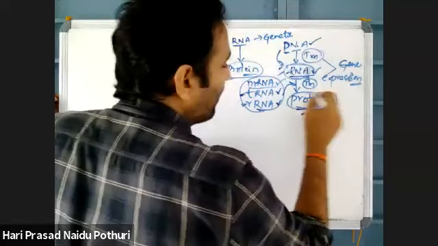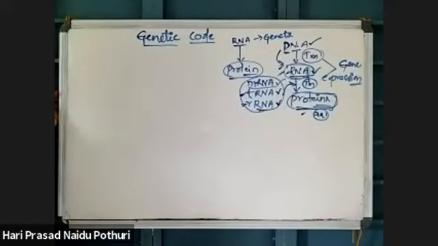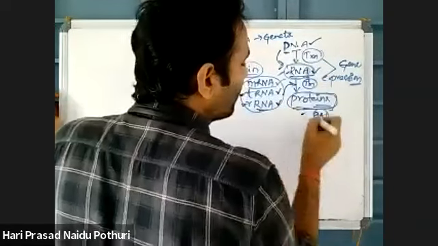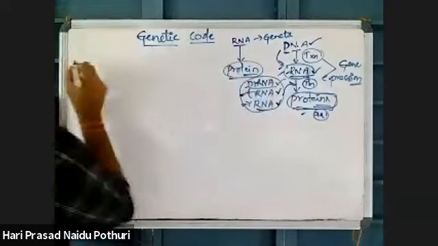Here, what is the language? Amino acid language. One language is modified to another language, that's all. That is decoding. So that's the decoding of this RNA or nucleotides into amino acids or proteins, which takes place with the help of mRNA.